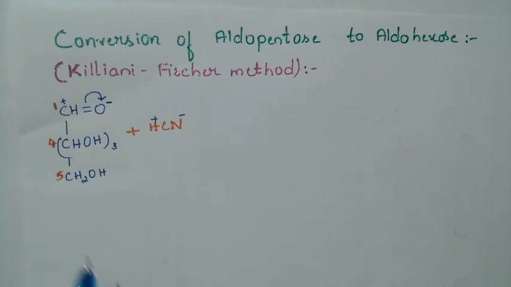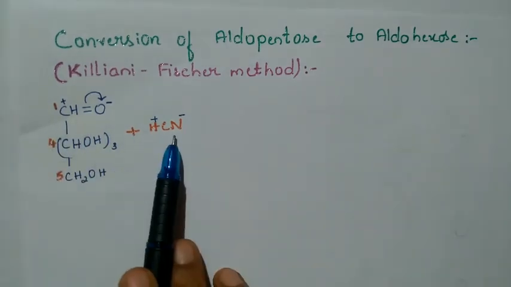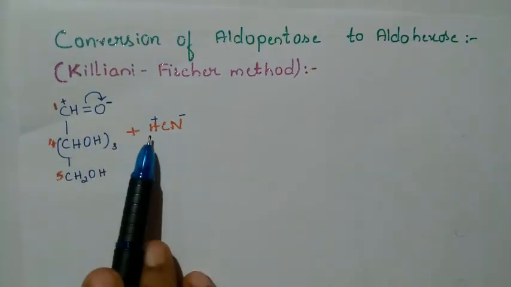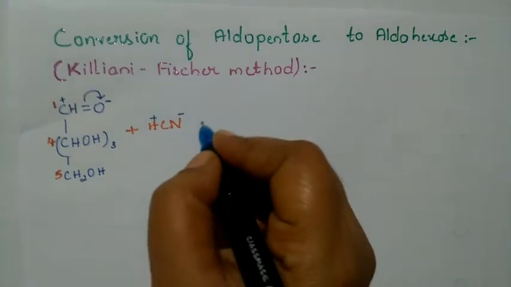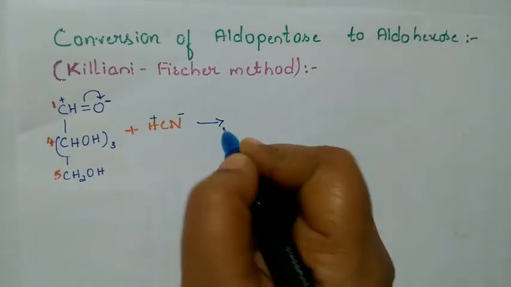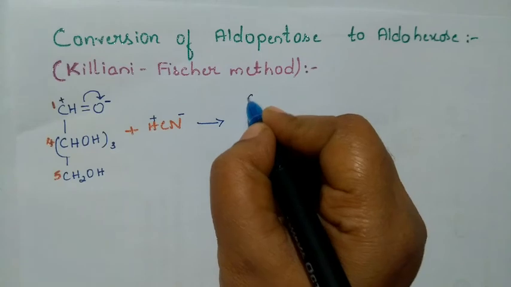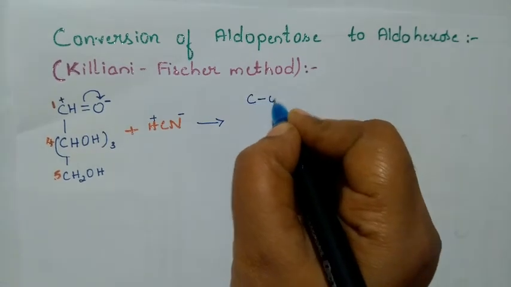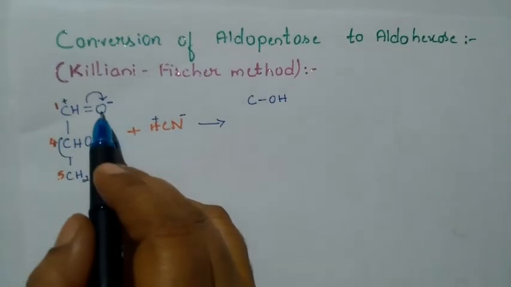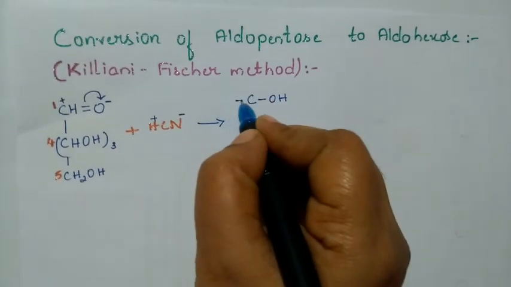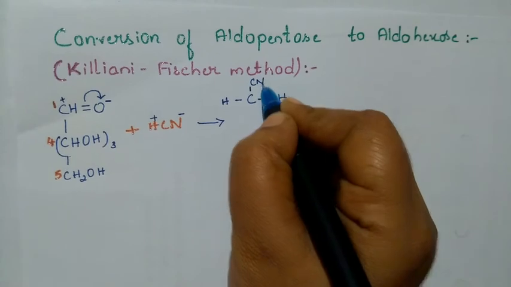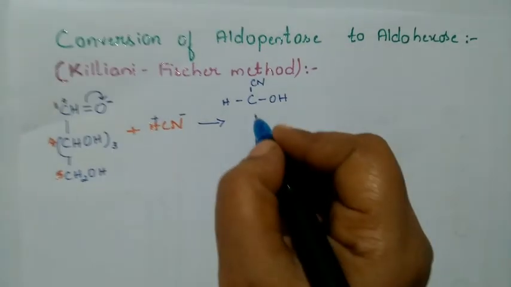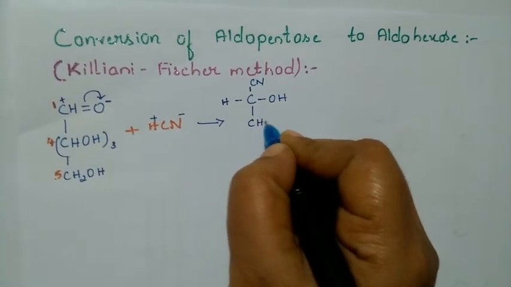The positively charged carbon attracts CN minus, and the negatively charged oxygen attracts H plus, giving rise to a cyanohydrin. So the oxygen is converted to OH, with H on this side, and above we mention the CN group. Next, no changes.